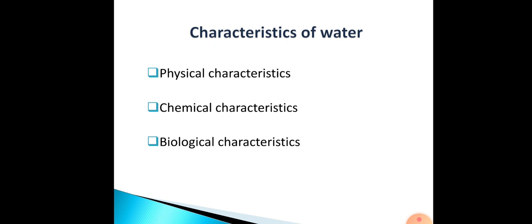And there are also some bacteria or other organisms that are harmful when present in water, and that might lead to various diseases. We know that there are many waterborne diseases like cholera, typhoid, etc. So, in order to ensure that water is safe, it should be thoroughly checked, analyzed and also treated so that all the parameters are within the safe and permissible limit before we supply it to the public.